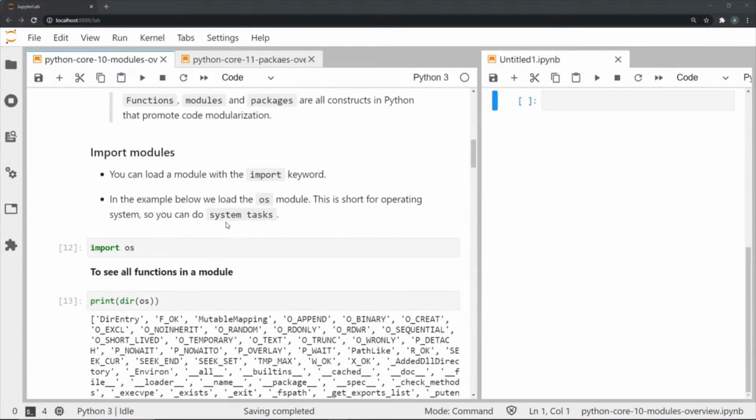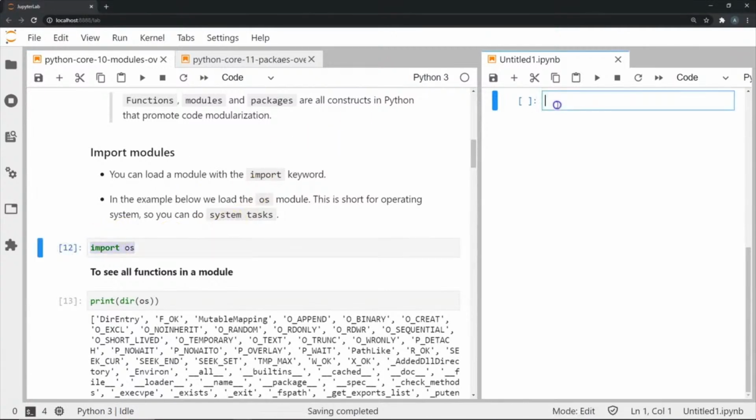To import a module, we use the import keyword. And in this example, what I'm going to show you is a simple operation of importing the OS module. This is short for operating system. And as the name suggests, we can perform system tasks through the functions and methods that are part of this OS module. So simply executing the statement will import this module into our program for us to use.